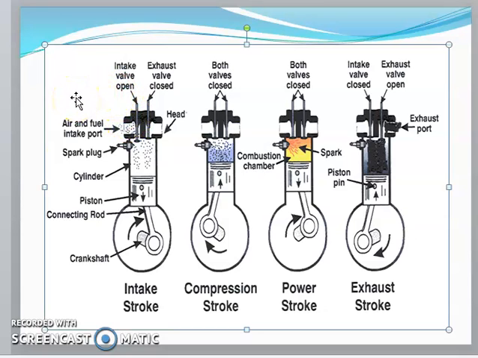Here, the fresh air-fuel mixture will be drawn into the combustion chamber during the suction stroke. The air and fuel will be drawn into the combustion chamber. During this time, the piston moves from top dead center to bottom dead center.